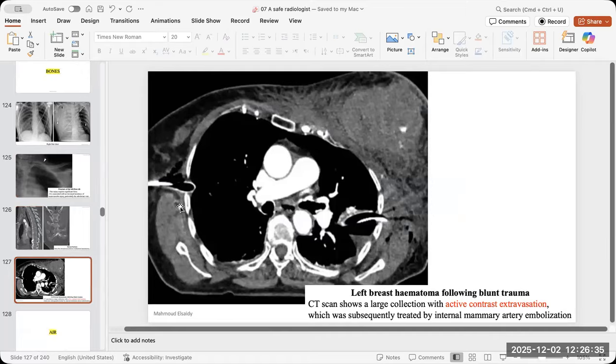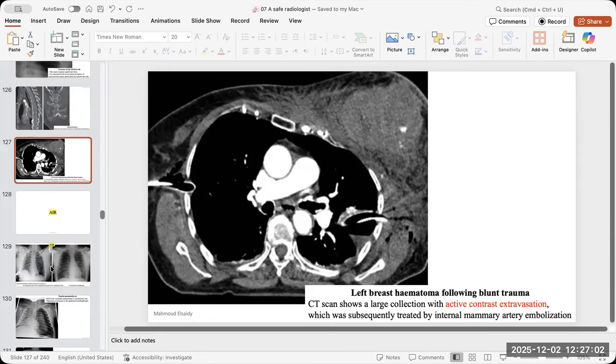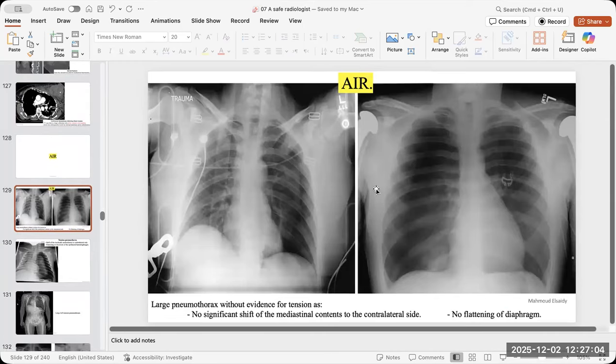And see the soft tissue hematomas with active extravasation. So please don't forget, the soft tissue hematoma you can take very lightly, but sometimes it is very serious, in the rectus sheath muscle or like here in the breast or in the gluteal area or anywhere. So the hematoma itself is a good finding, but ask yourself what could be an emergency finding or red flag in the hematoma itself. Okay. For the air, the pneumothorax is an emergency, but the tension pneumothorax is a top priority emergency.